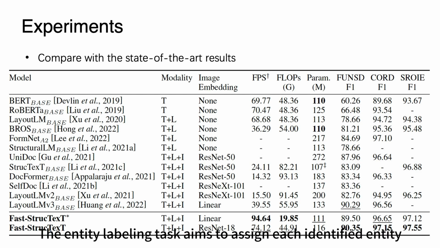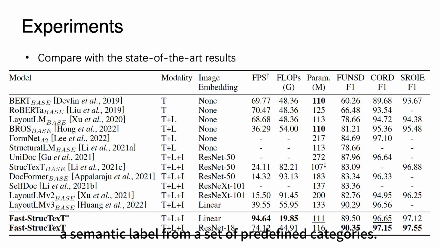The entity labeling task aims to assign each identified entity a semantic label from a set of predefined categories. We perform an arithmetic average on the text tokens which belong to the same entity field and get the segment-level features of the text part.